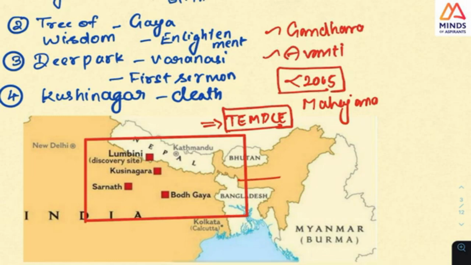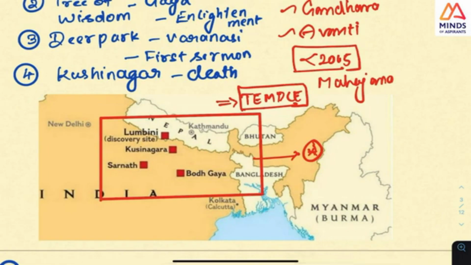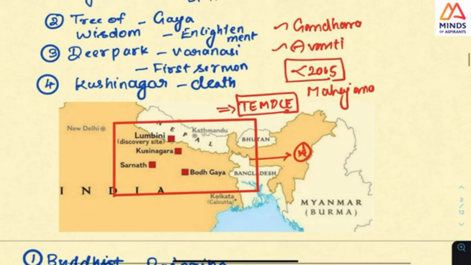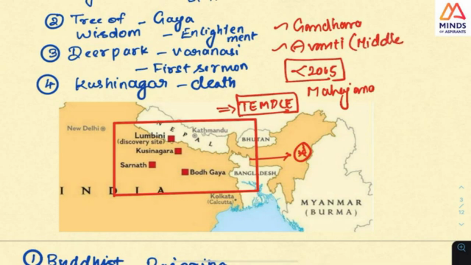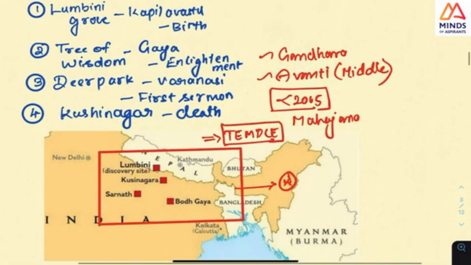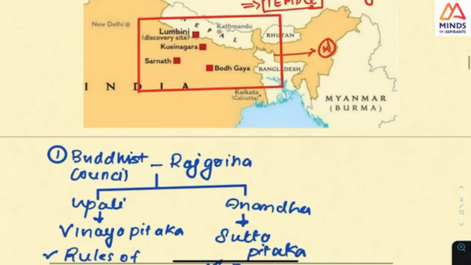So if you think about it, Buddha might not have traveled outside this. Gandhara is in northwestern India, and hence might not have traveled, and hence this will not come. Avanti will not come. Avanti is in the middle of India, somewhere around Maharashtra. So what you should know is that, knowing these places, you will understand where Buddha might have gone.